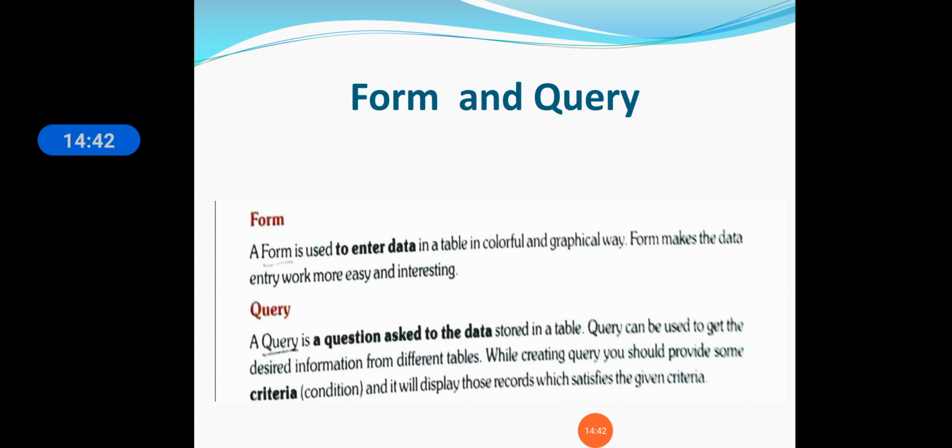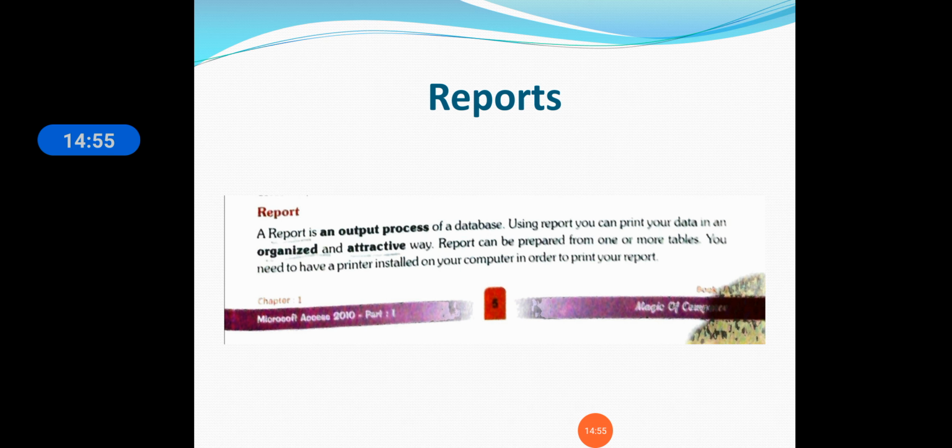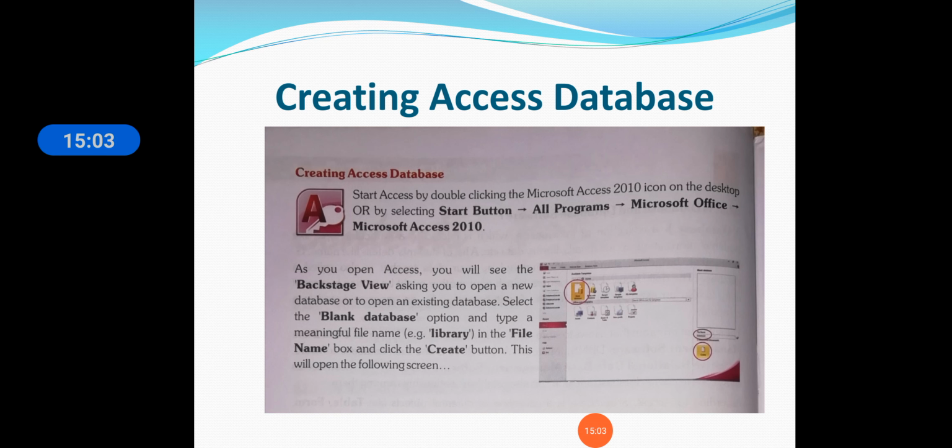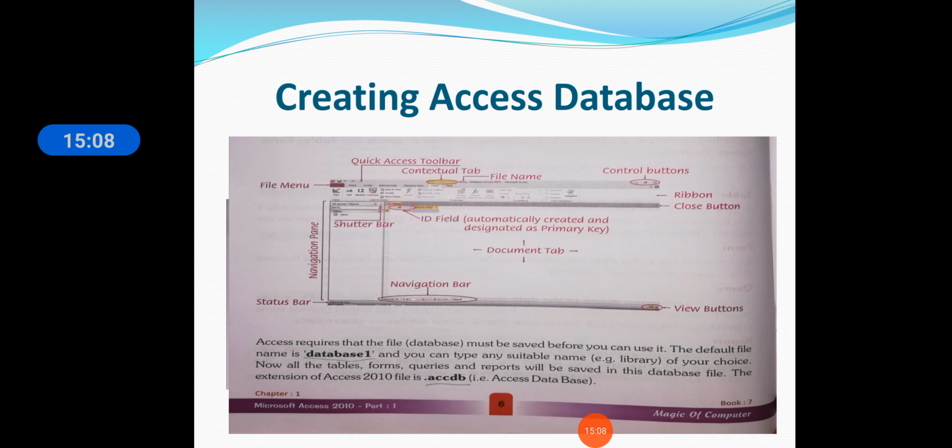Form and query: a form is used to enter data in a table, and a query is a question asked to the computer regarding data. Reports: a report is an output that we can print through the computer. We have also seen how we can create an Access database, how it looks when it opens, and what the default file name and extension of Microsoft Access 2010 are. So, this was our lecture on Microsoft Access 2010.